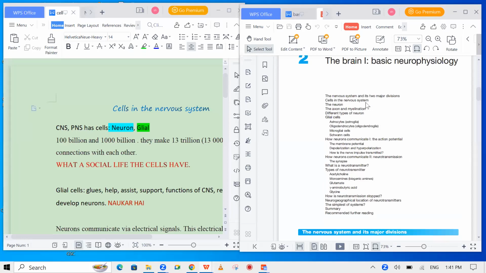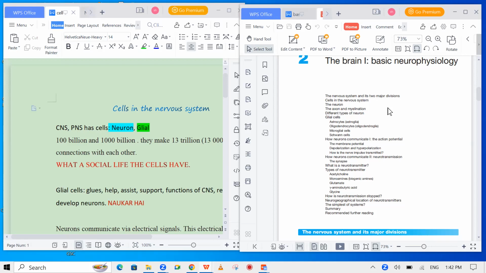Assalamu alaikum. Today we are going to study the basic neurophysiology of the brain. In it, we are going to study the chapter on the nervous system, which has two major divisions, the cells in the nervous system. And in it, we're going to talk about the neurons, the axon, and the myelination concept, the different types of neurons, the glia cells, and how the neurons communicate with each other through action potential and through neurotransmission of the synapse. We're also going to study the neurotransmitters and their types and how they work.